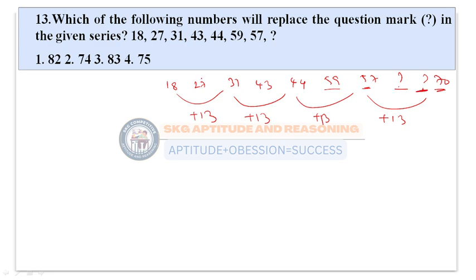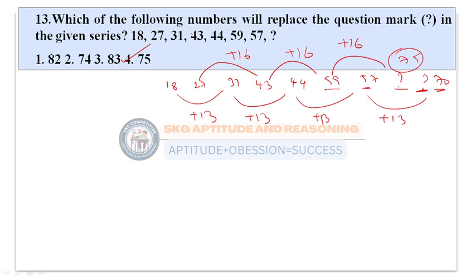Next, let us check 27 to 43, which is plus 16. 43 to 59 is also plus 16. So we need to find 59 plus 16. 59 plus 16 is 75. So my answer will be 75, which is present in the last option, that is the fourth one. I hope we are clear with this one.